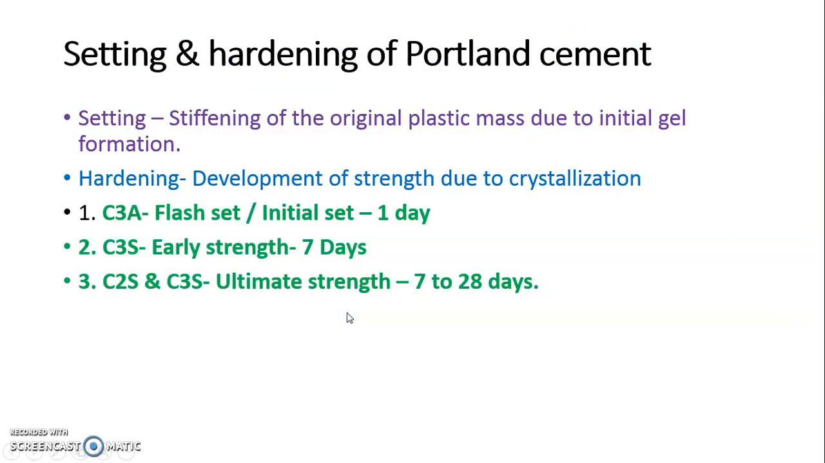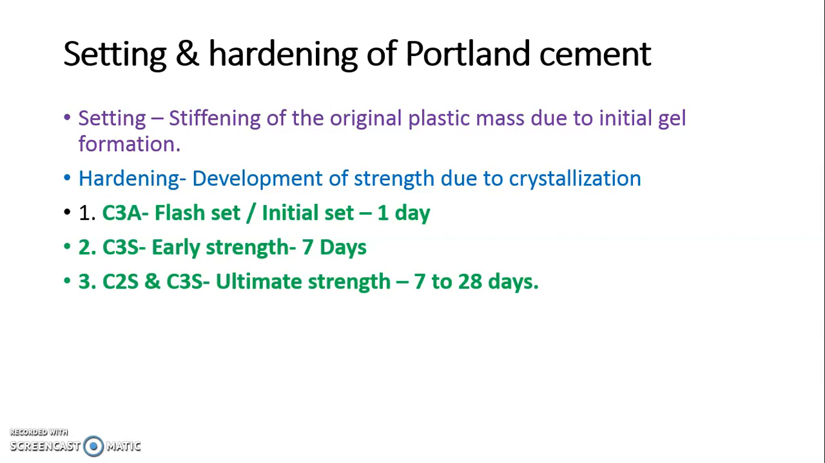Now, setting and hardening of cement. Try to remember, setting is nothing but stiffening of plastic mass. When we mix water in cement, it gives us a plastic mass, which sets within a short period of time. That is due to formation of initial gel. That is setting. And hardening, after a certain hour, the plastic mass converts into a rock. That is development of strength due to crystallization. That is hardening. These are two different terms, setting and hardening.